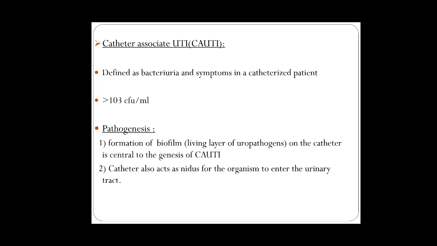Okay, so the most important is catheter-associated urinary tract infection, in patients who have an indwelling catheter because of many conditions, neurological conditions, or renal failure where we have to catheterize the patient. So there is bacteriuria and symptoms in the catheterized patient, where there will be organisms of more than 10^3 colony-forming units per ml. What is the pathogenesis? Biofilm formation on the catheter is central to pathogenesis. The catheter also acts as a nidus for organisms to enter the urinary tract.